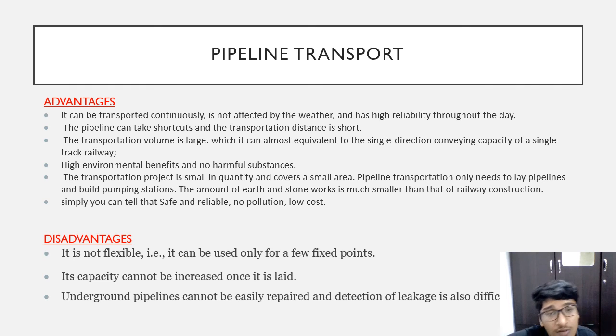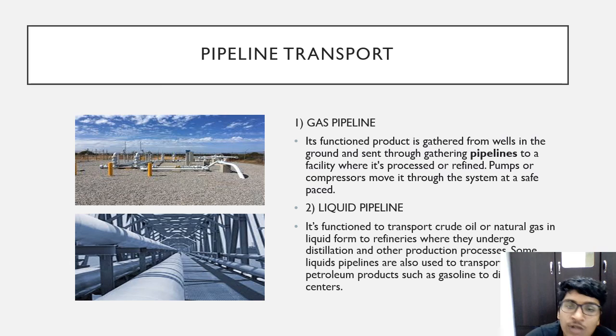The disadvantage of the pipeline is that it is not flexible, it can be laid only once and cannot be extended, and it's difficult to repair the underground pipeline if any leakage is detected. There are two types of pipeline transport, divided into gas pipeline and liquid pipeline.